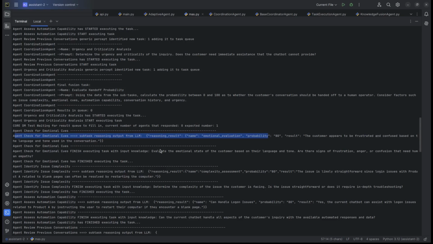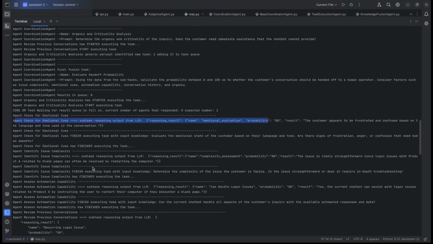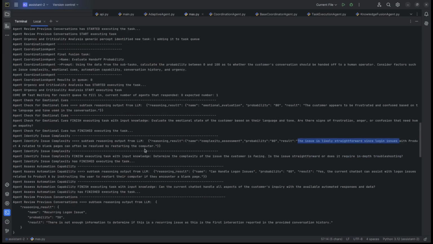Another one, the agent identifying issue complexity: the issue is likely straightforward since login issues with product A related to blank pages can often be resolved by restarting the computer. Because we've introduced in the main prompt one way of resolving that problem, the LLM is identifying that it's not so complex because there is a solution and it should be straightforward for the agent to solve it.